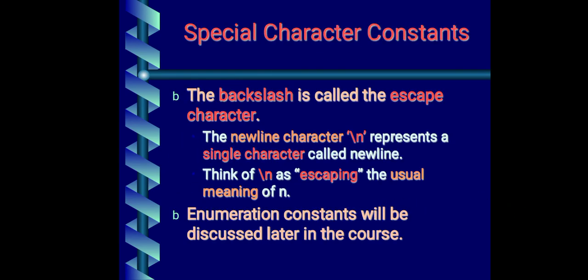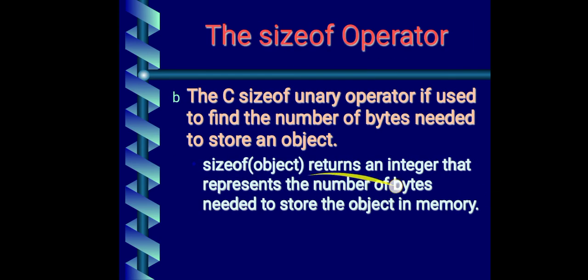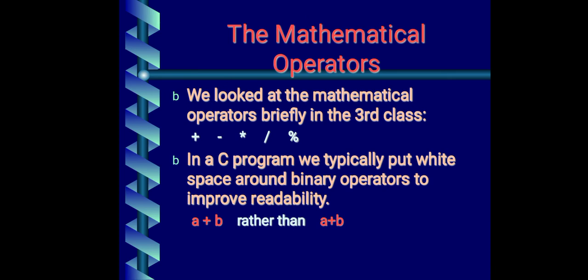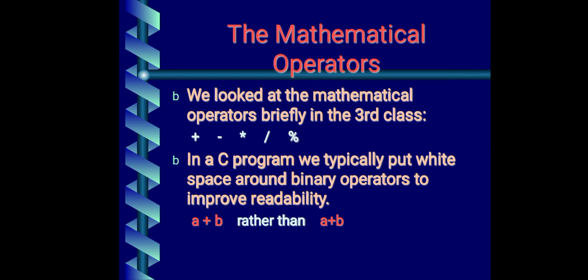So, we will go back to that slide. Okay. So, operators which are available in C. We look at mathematical operators. That is, we have this set of arithmetic operators. What are those? Addition, subtraction, multiplication, division and percentage. So addition will add two numbers. Subtraction will get the difference of two numbers. Multiplication will get the product of two numbers. Division will give you the quotient of two numbers.